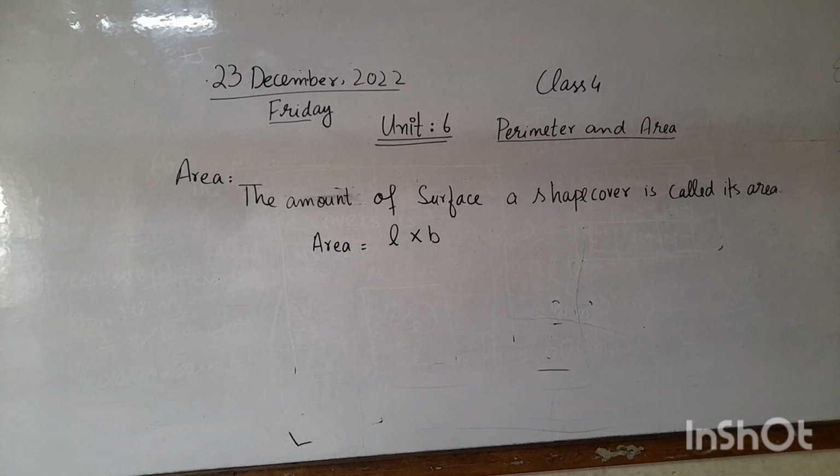So the area is the amount of surface a shape covers, and the formula of area is length multiplied by breadth.